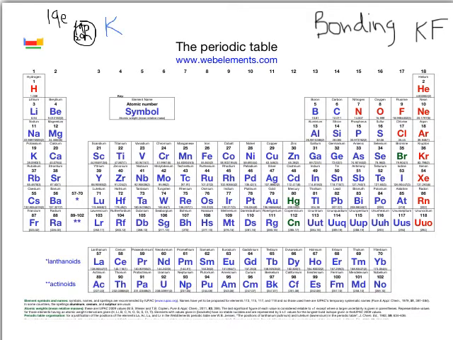So I'm talking about this one over here. My fluorine, which I'll write down over here, has got 9 protons, 10 neutrons, and 9 electrons outside.